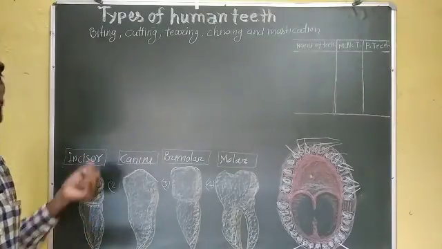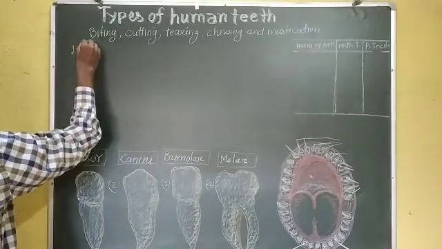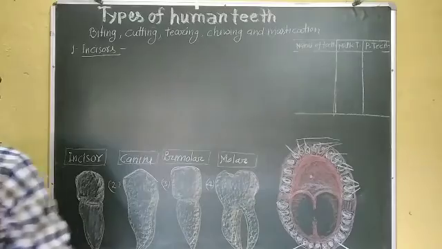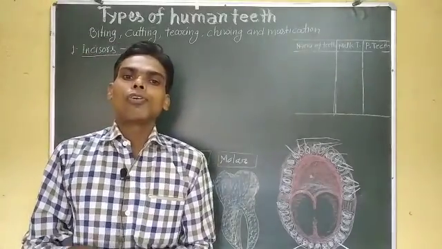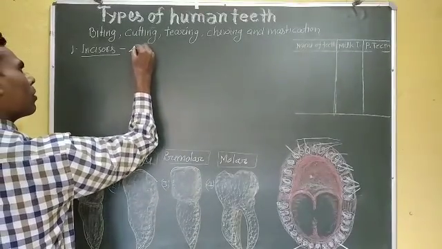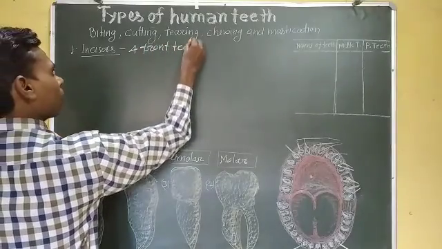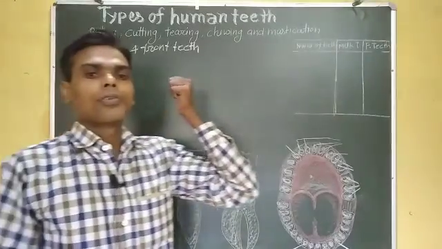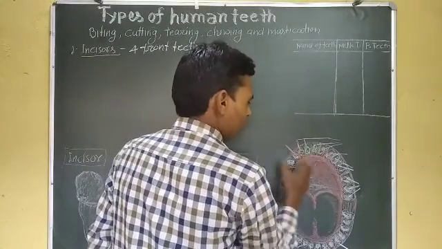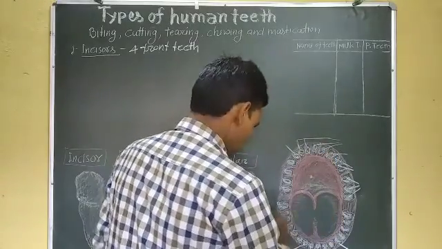Okay students, first of all we will discuss incisors. Incisors are four front teeth. Four in the upper jaw and four in the lower jaw.